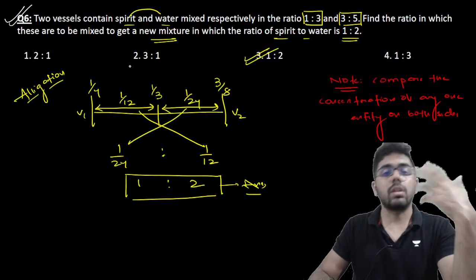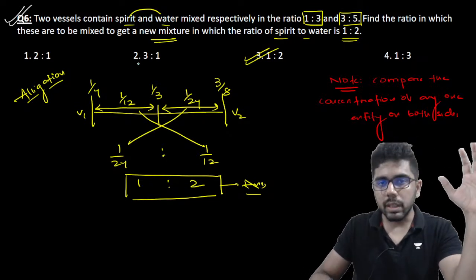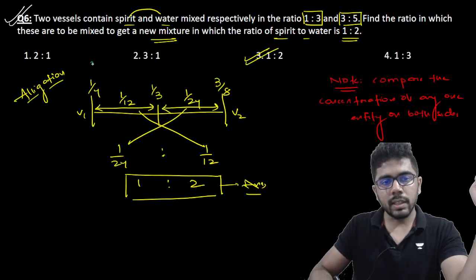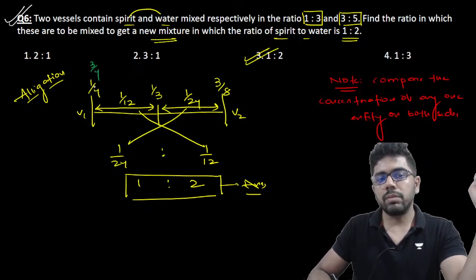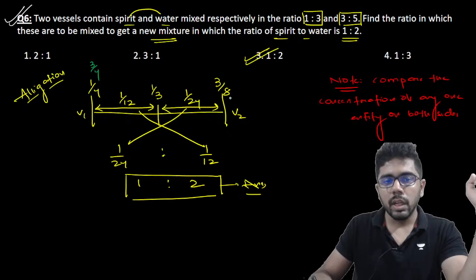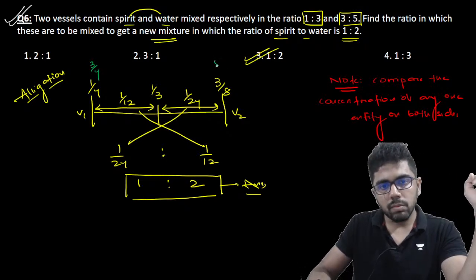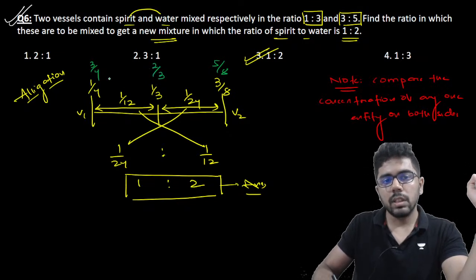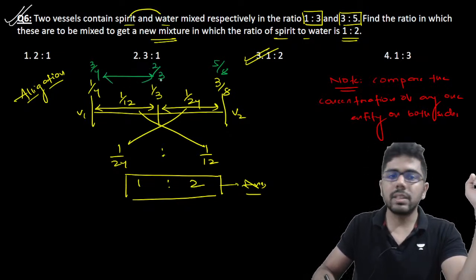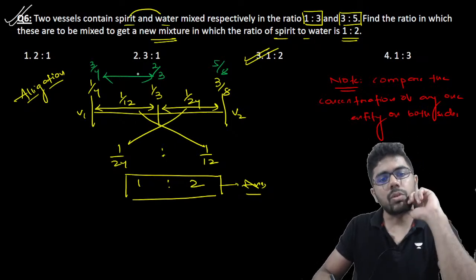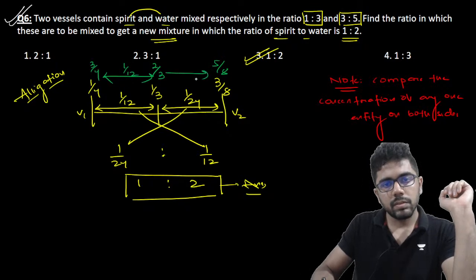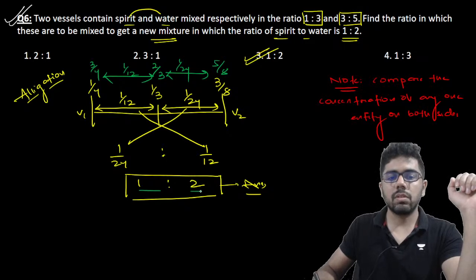What if you want to take water and solve? मान लो तुम बोलोगे नहीं, what if I compare the concentration of water on both? So instead of 1 by 4, I can take 3 by 4. 1 by 4 is spirit, 3 by 4 is water. Instead of 3 by 8, I can take water as 5 by 8. And instead of 1 by 3, I can take it as 2 by 3. But then you measure the gap, it is still the same. 2 by 3 minus 3 by 4 is again 1 by 12. And 2 by 3 minus 5 by 8 is again 1 by 24.